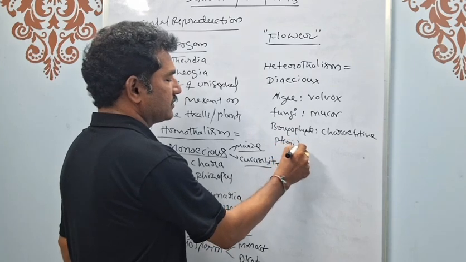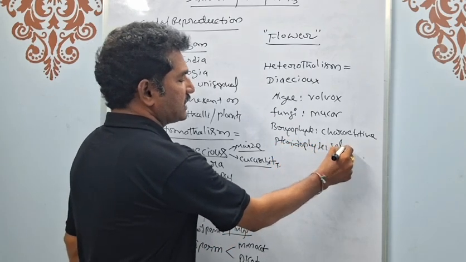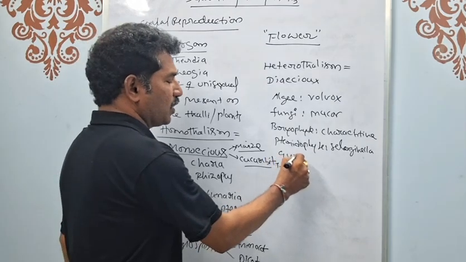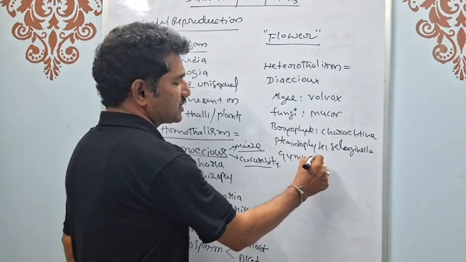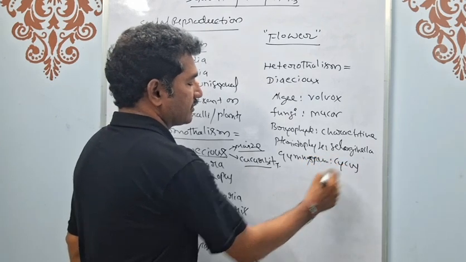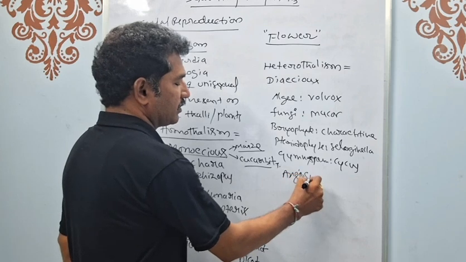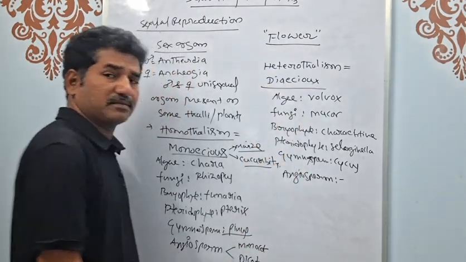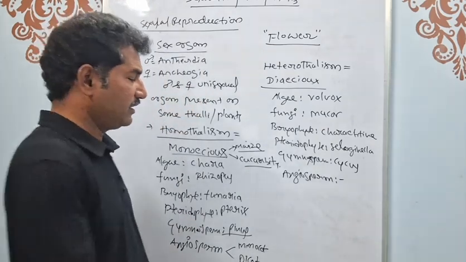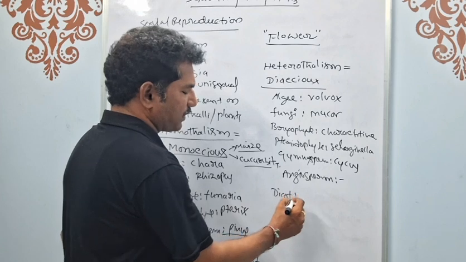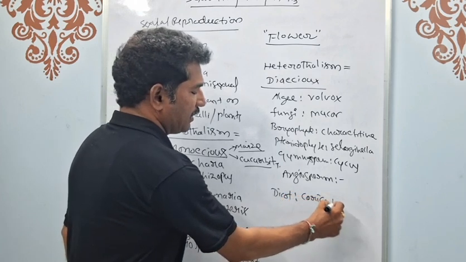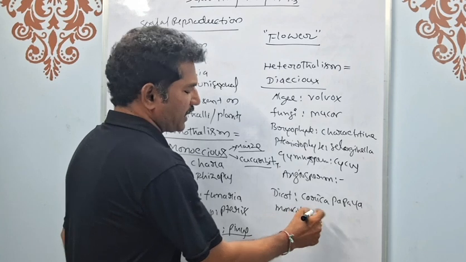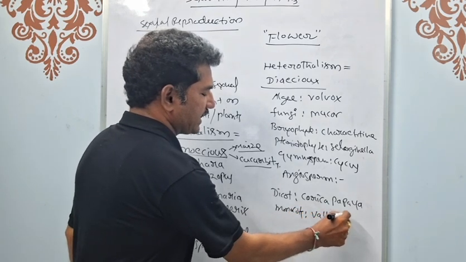And pteridophytes, Selaginella, and gymnosperm, Cycas, and angiosperms. In angiosperms, the dicot dioecious plant is Carica papaya, and the monocot dioecious plant is Vallisneria.